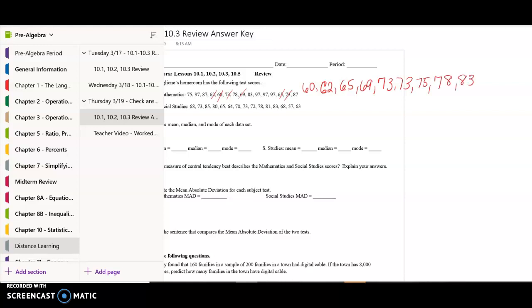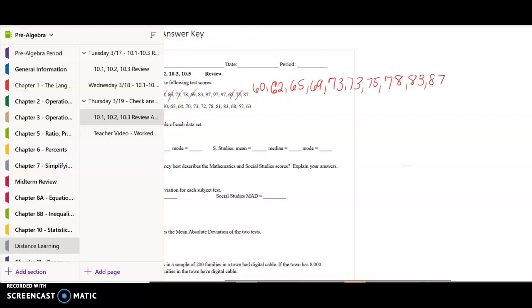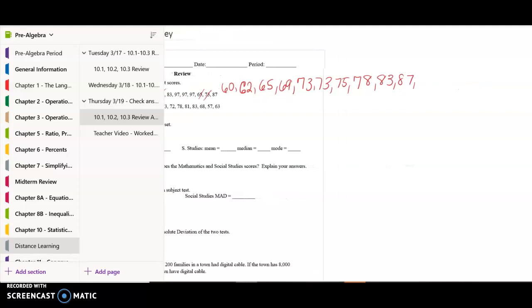After I go through, I'm going to add up all the data points here. All right, and I'm going to double check 1, 2, 3, 4.